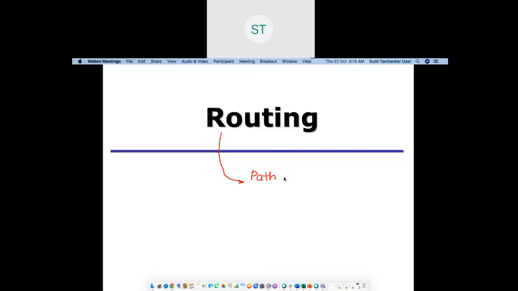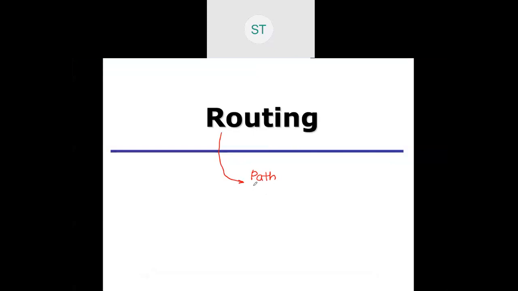This path is nothing but the optimal path. And always it is trying so that it can find the minimum number of hops. It will reach the destination with minimum hops.